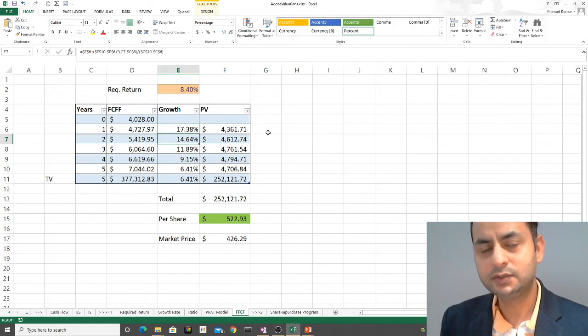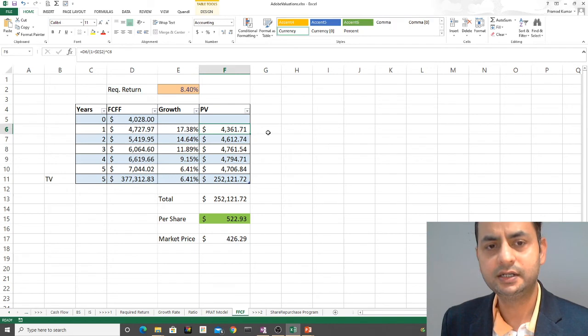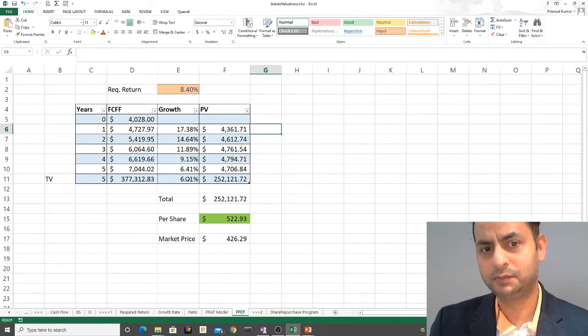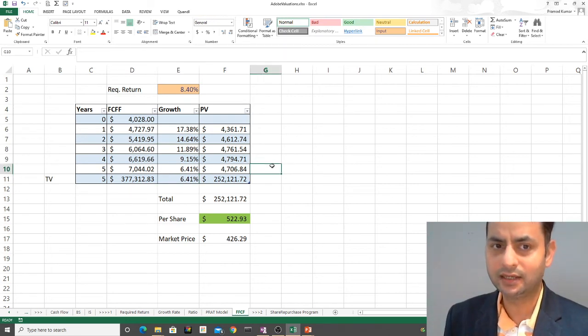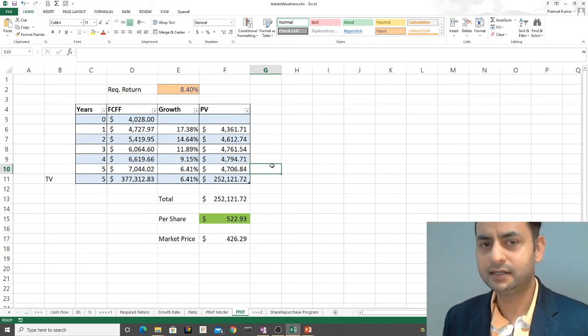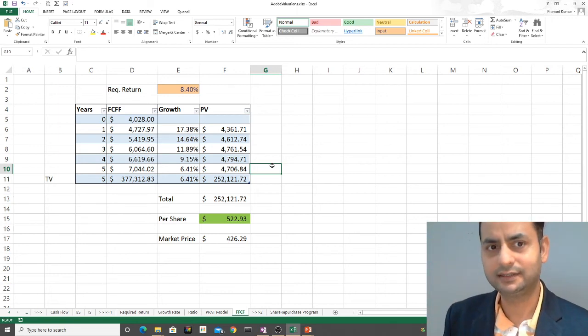Then I reduce that growth, just doing some linear interpolation, to 6.41% on a perpetual basis after that, because the company is doing well and can generate that. Another thing on the free cash flow basis, I didn't add any borrowing, and I'm also a little conservative on that side.